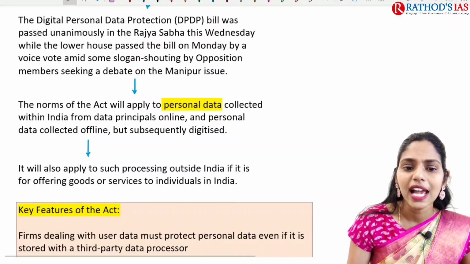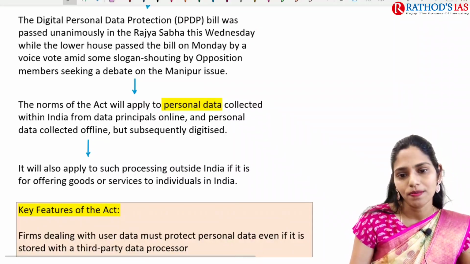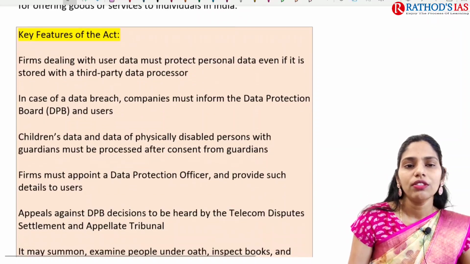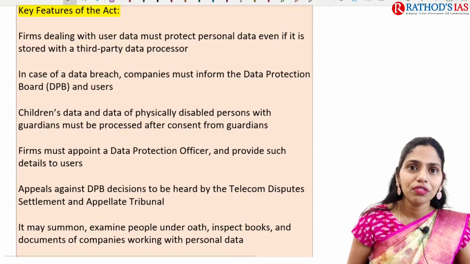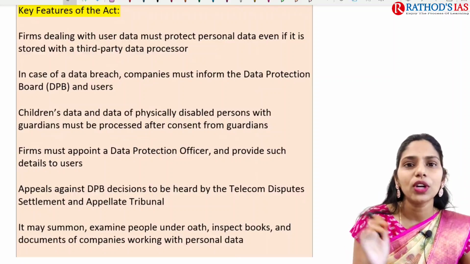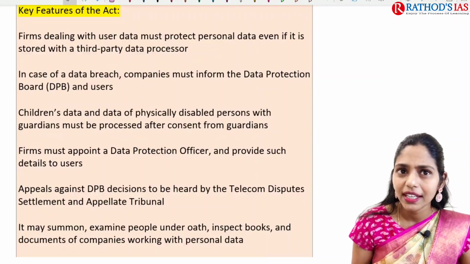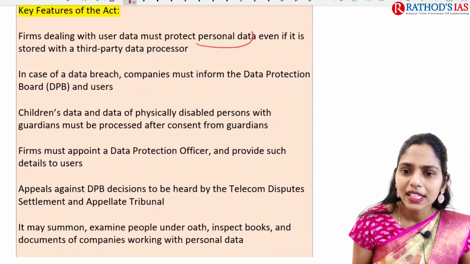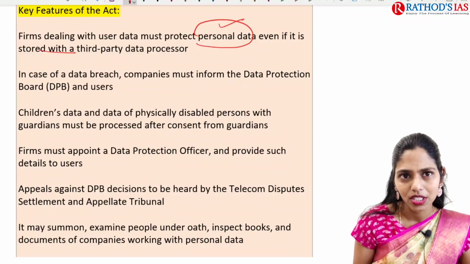The norms of this act will apply to personal data collected by online platforms. What are the key features? First, the firms who are dealing with the data must protect personal data, even if it is stored with a third-party data processor.